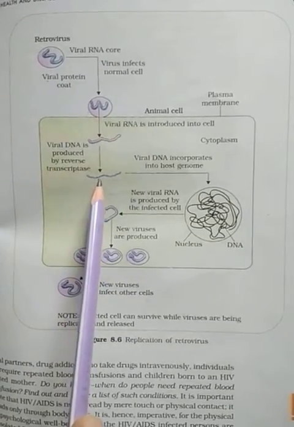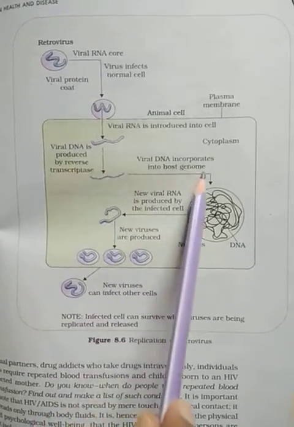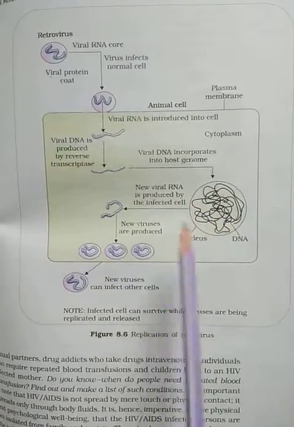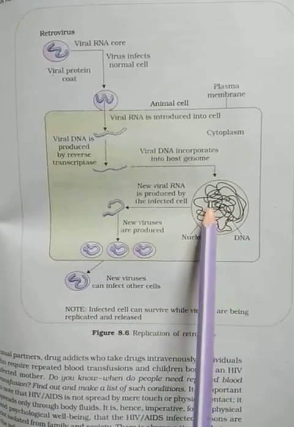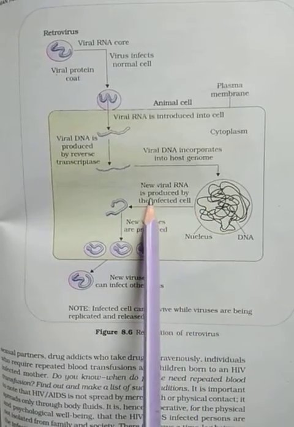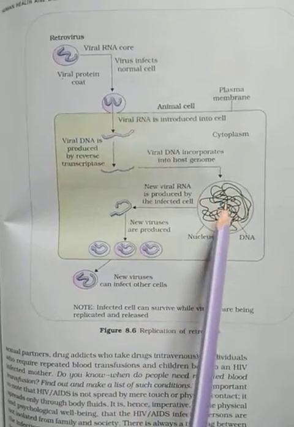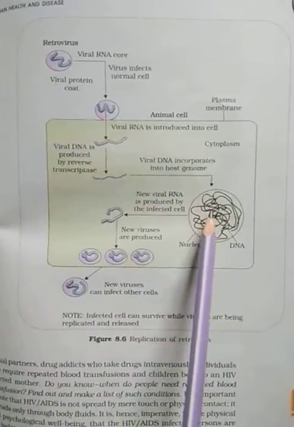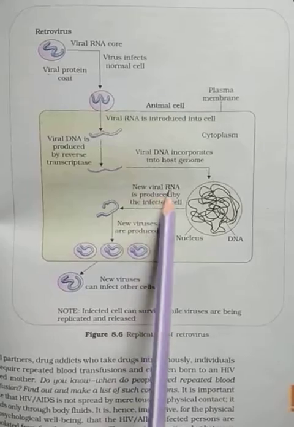by the process of reverse transcription. After that, this viral DNA incorporates with the host DNA, meaning it attaches with the host DNA, and along with the host DNA it replicates as well as forms the new viral RNA by the process of transcription. So when this viral DNA incorporates with the host DNA, it guides the host DNA for replication as well as transcription, and by transcription the viral DNA now forms the new viral RNA.